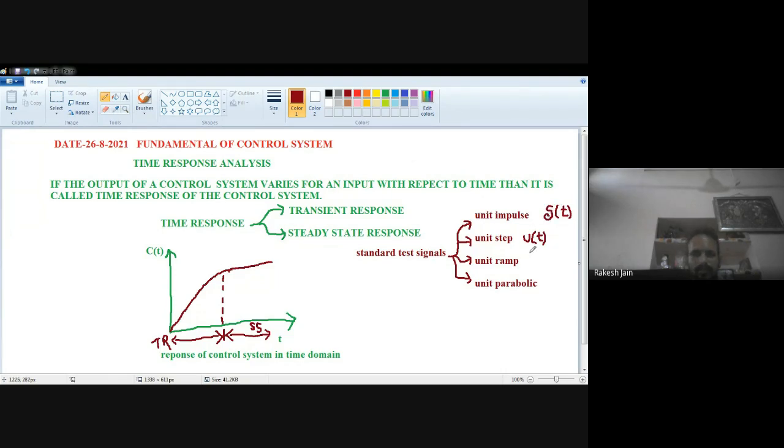Second one is u t. u t means unit step input. r t means unit ramp input. And the last one, unit parabolic, will be denoted as p t. So these are different kinds of inputs we will provide, and then we will check those values.